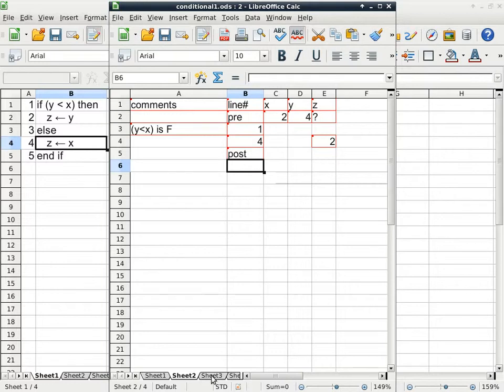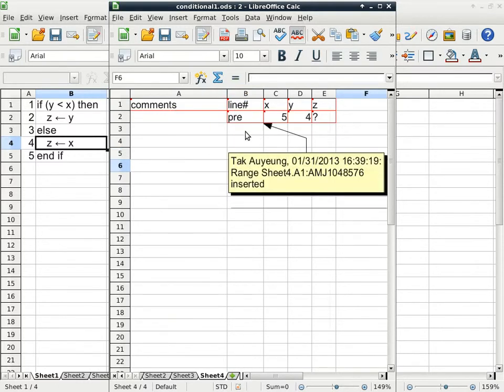All right, this is the next test case. So same thing again, we start with line 1. Line 1 only evaluates a Boolean expression, y is less than x. Is it true or is it false? False. Yep, because they are the same. So it follows the same pattern as last time. We go to line 4, and on line 4, z gets updated to the value of x at that point, which is also 4. And then we are done. Post.